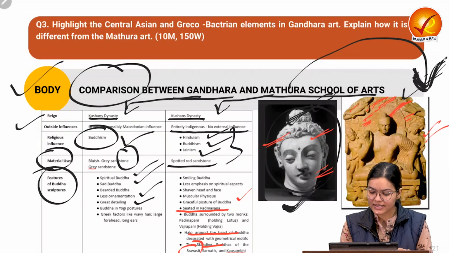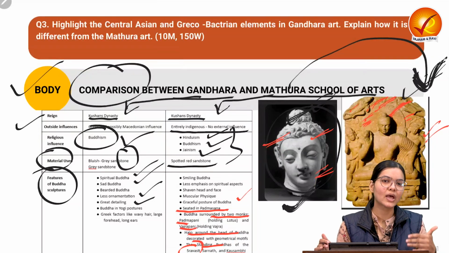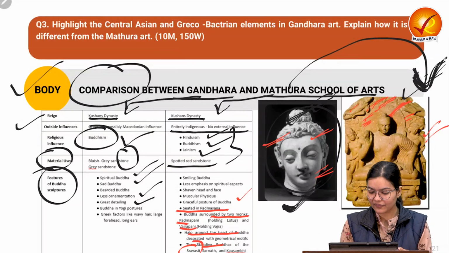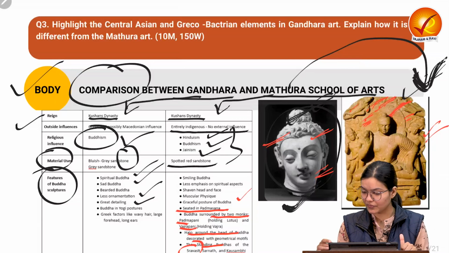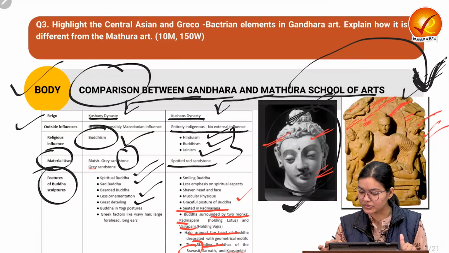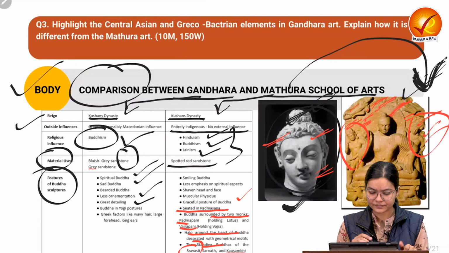And also the Buddha is surrounded by two monks, Padmapani and Vajrapani. Padmapani is someone who is holding the lotus, while Vajrapani is holding the Vajra. So we can find the Bodhisattvas also, Padmapani and Vajrapani.